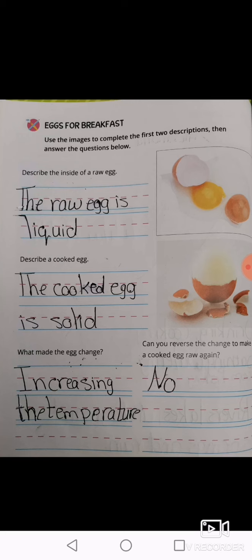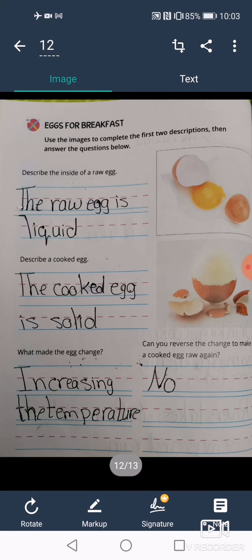Okay? So one requires a temperature decrease and one requires a temperature increase. So both of them require a temperature change. Okay?